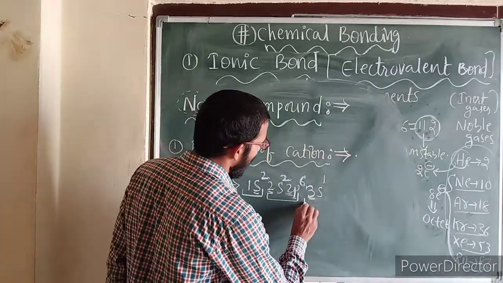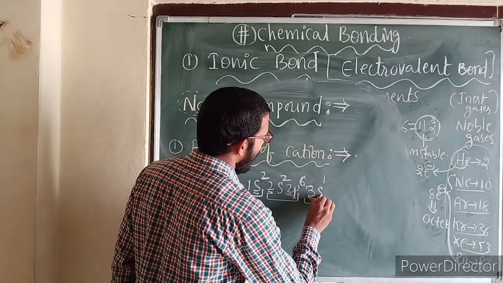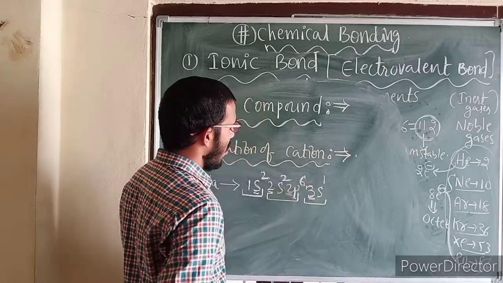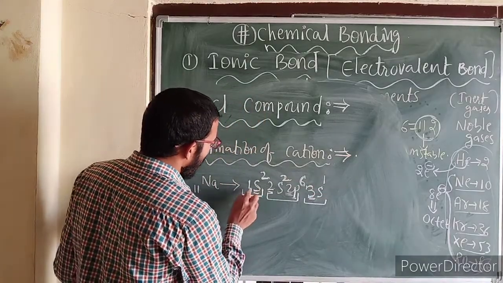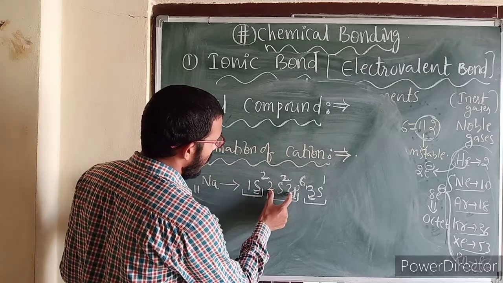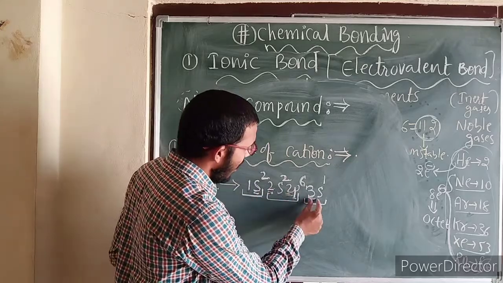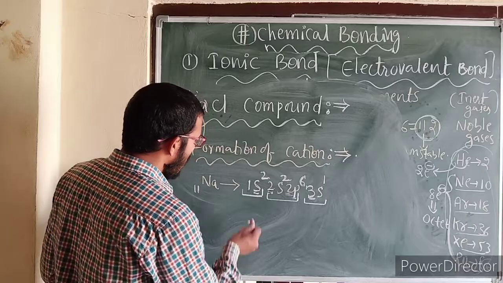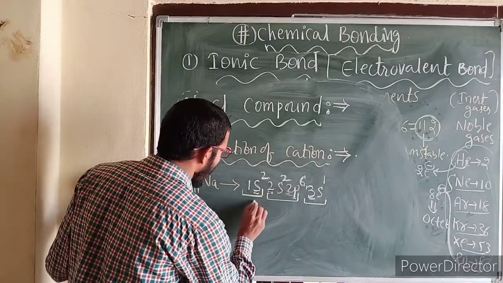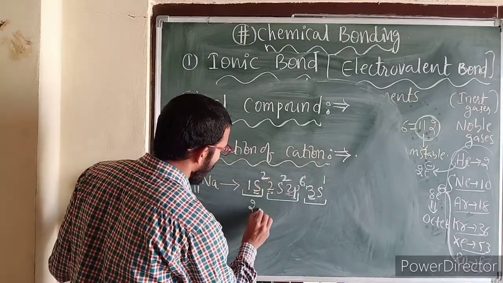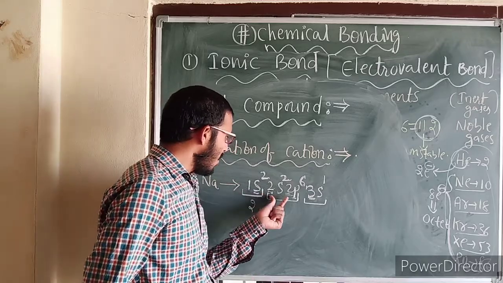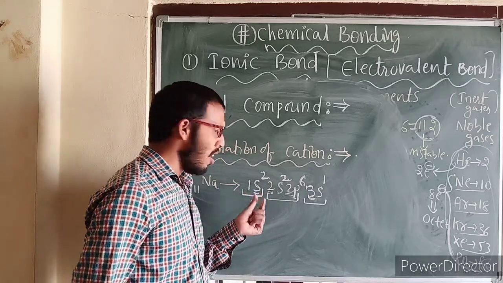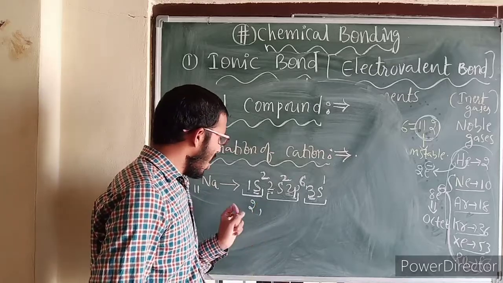Now see here, this is the last shell. In this s orbital is here. In this 1 electron is there. So this can be written like this. Here first shell. These 2 number represents second shell. This 3 number represents third shell. So in this total electrons, how many are here? That you need to write here 2 electrons. Put the comma. To separate these shells or orbits, we need to put the commas here.